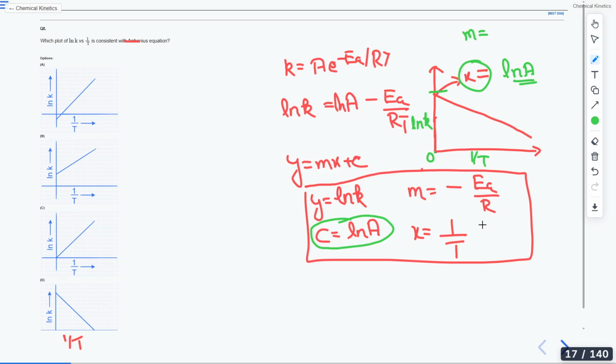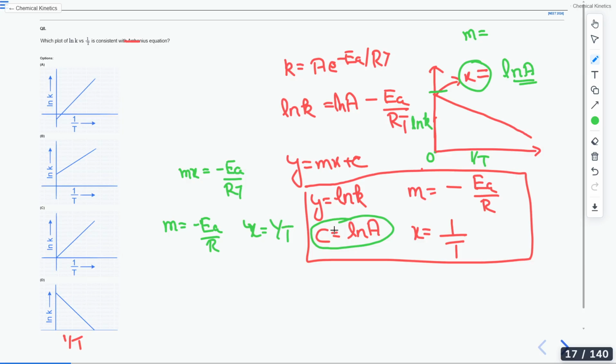No, Sandoshini, it is not -Ea/RT. If I compare mx with -Ea/RT, then m will be equal to, sorry, m will be equal to -Ea/R, and x will be equal to 1/T. Yes, -Ea/R.